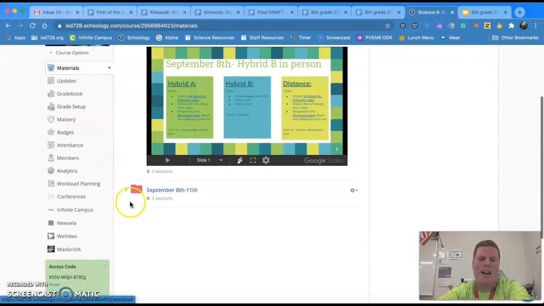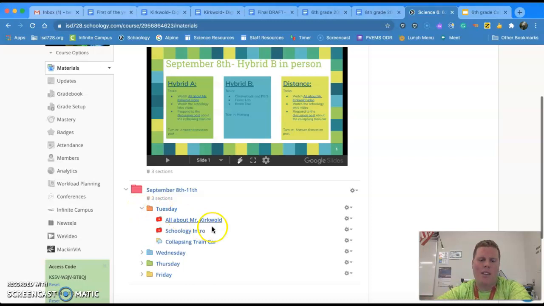The other way is I'm going to have the weeks listed here. So for the first week, September 8th through the 11th, if you drop down whatever day of the week it is, you can go into that folder to find what you're going to need, if it ever wants to load. Perhaps, there we go. So today is Tuesday. So I'm going to go into Tuesday. Well, except for if you're hybrid B kids, then you're watching this on Wednesday.